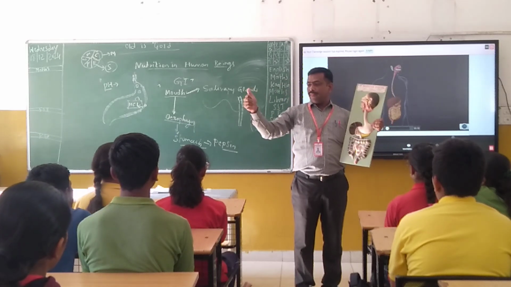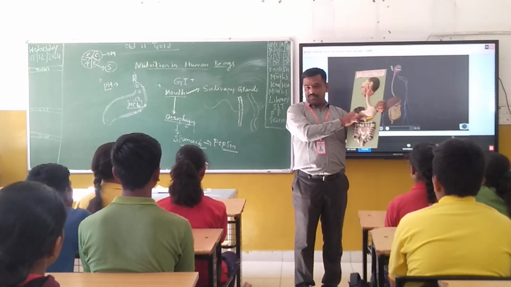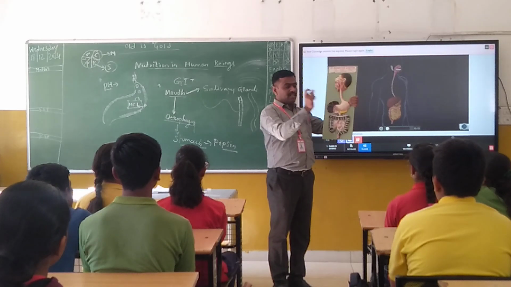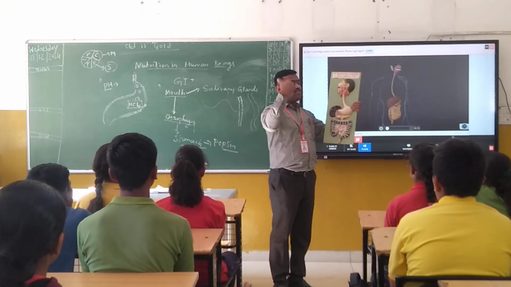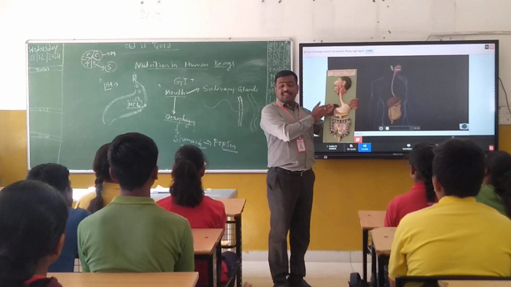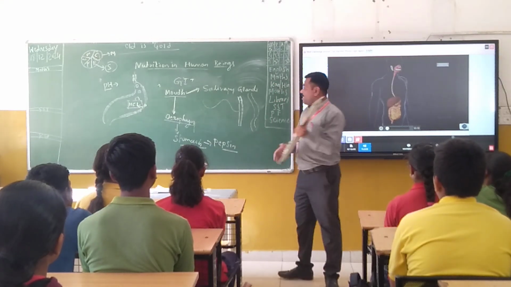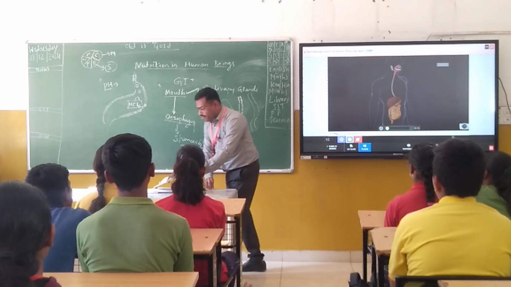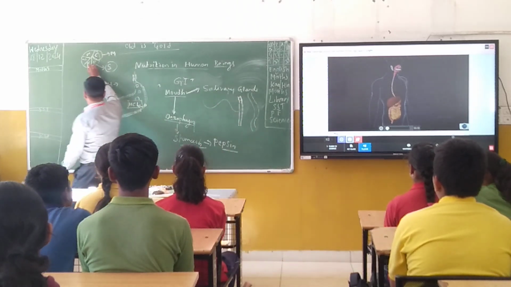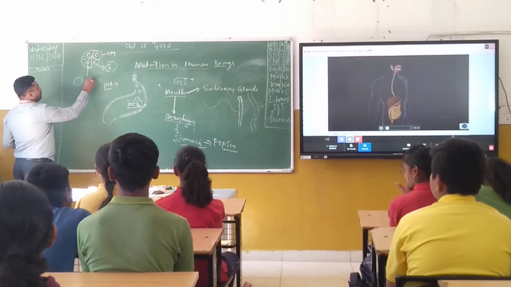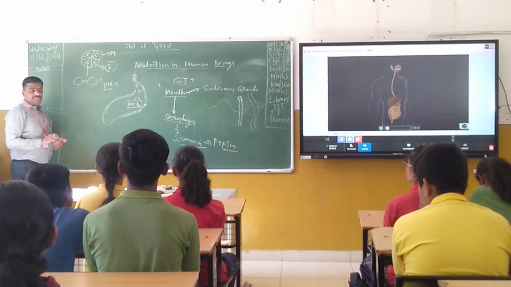One is bile, another one is the pancreatic juice. That bile is secreted by the liver. The liver secretes the juice that is called bile juice. It is responsible for the emulsification of fats. The next component is number 4. What is it? Fat. In the fat molecules, the bond is very strong.